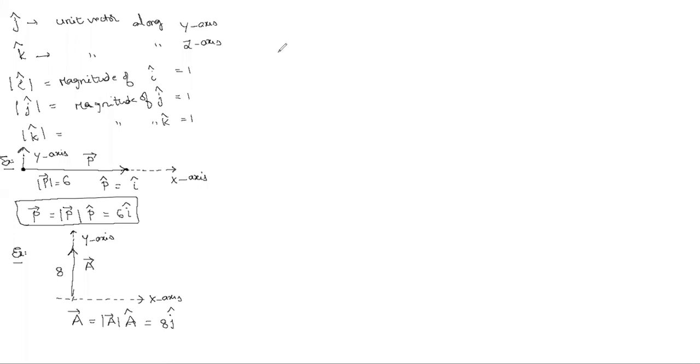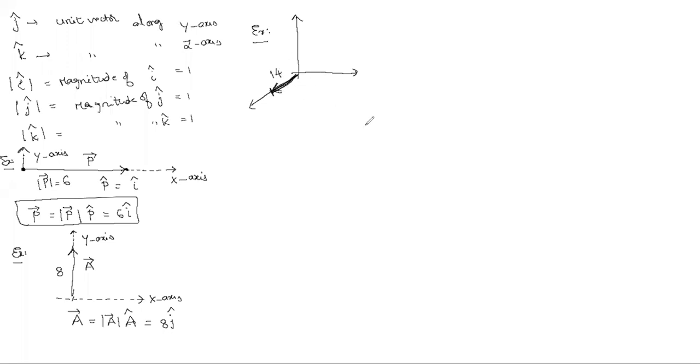Suppose someone asks, sir, the first one you took along the x-axis, the second one along the y-axis. Okay, we are giving one example to you, sir. Suppose I take one vector along the z-axis. Take one example here. This is the shadow of the z-axis. Along that z-axis, I'm taking one vector here. I'm giving its magnitude as 14. Okay, no problem. 14.